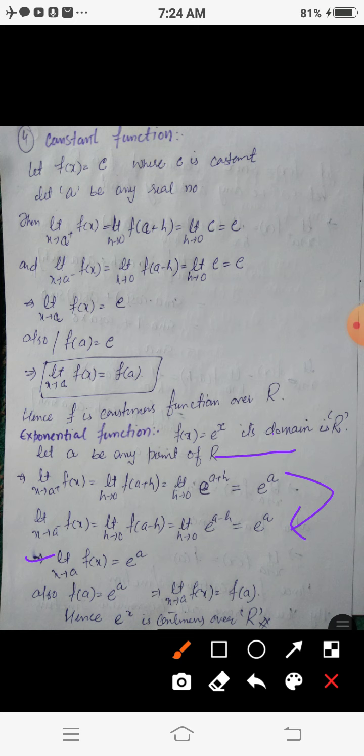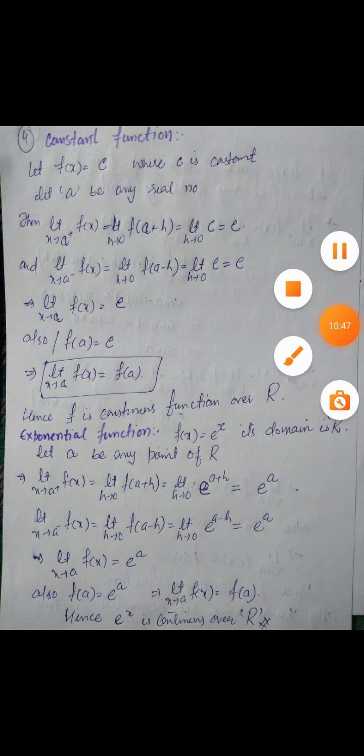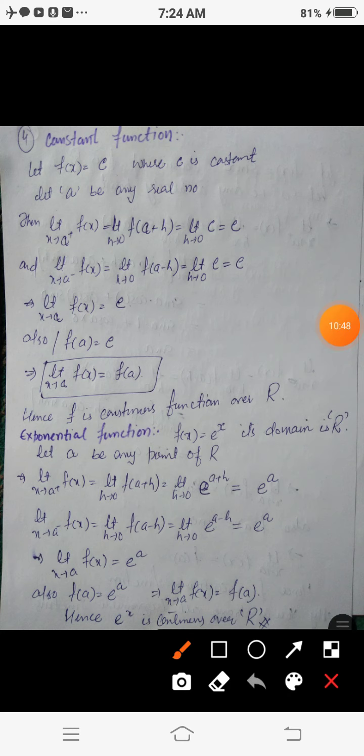Here a is an arbitrary point of the domain of this exponential function. So from this we conclude that the exponential function is also continuous throughout its domain. So this was all about the continuity of some special functions. So thank you.